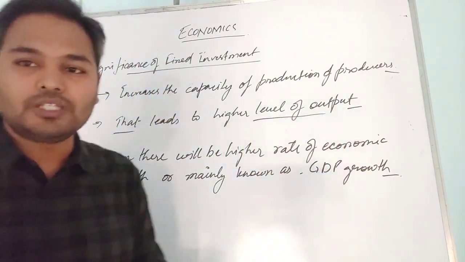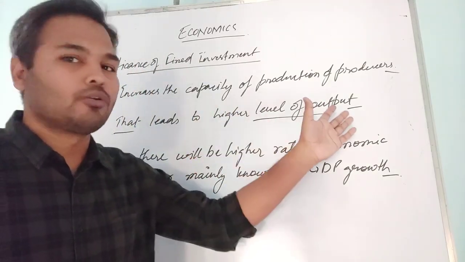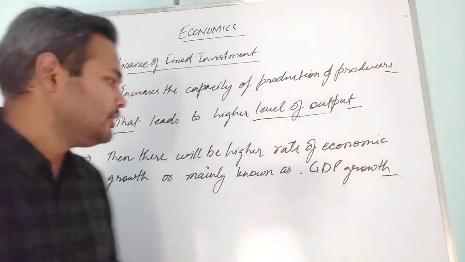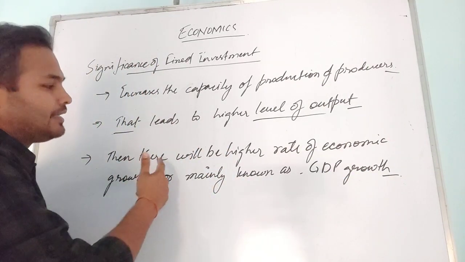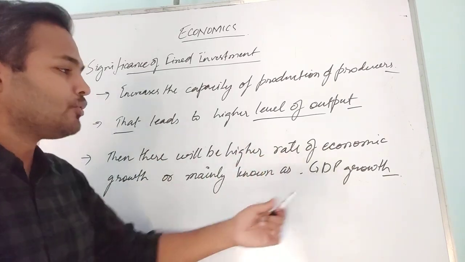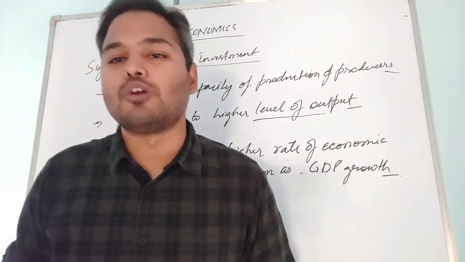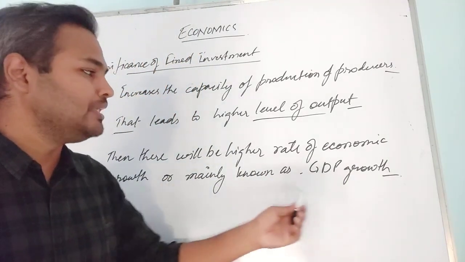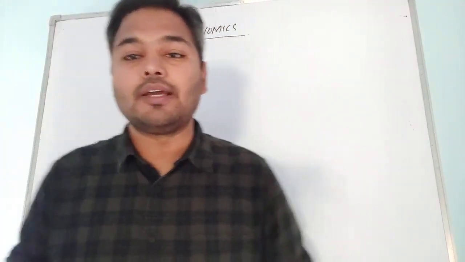If you are producing a huge amount, then the output will increase, and if output keeps increasing, that will lead to a high rate of economic growth, which is mainly known as GDP growth. So when you are producing more, that will lead to economic growth, and economic growth means GDP growth. Now we talk about inventory stock.